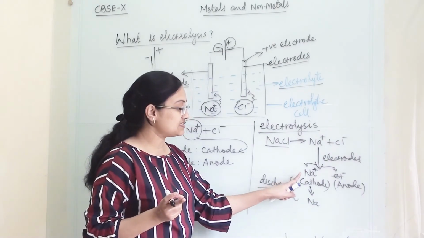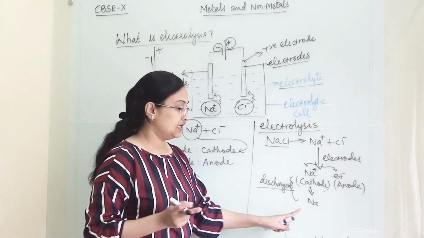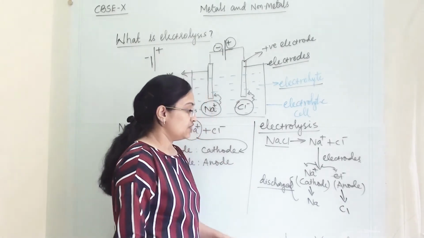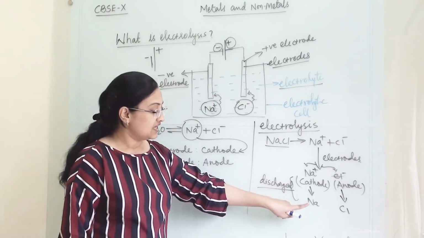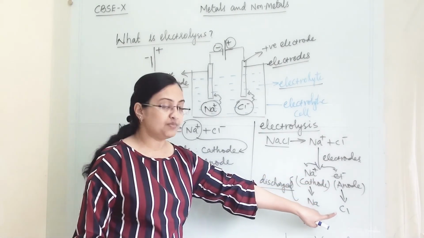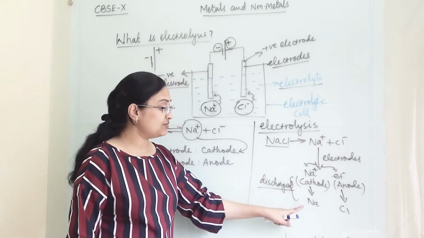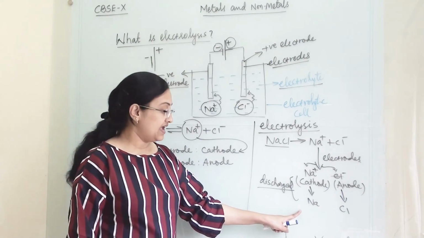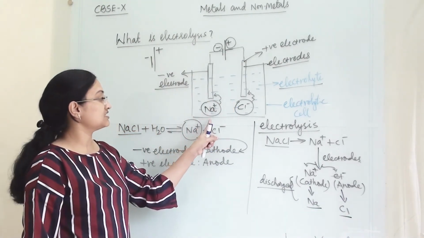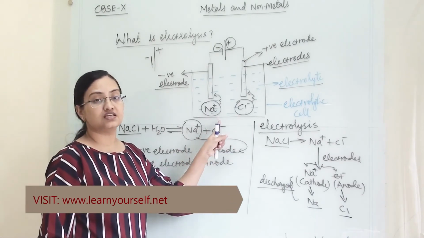So Na plus will become Na and Cl minus will become Cl. From Na plus it will become Na, and this Cl minus will also get discharged and become Cl. They will become neutral atoms, and whatever we get is our respective product at these electrodes.